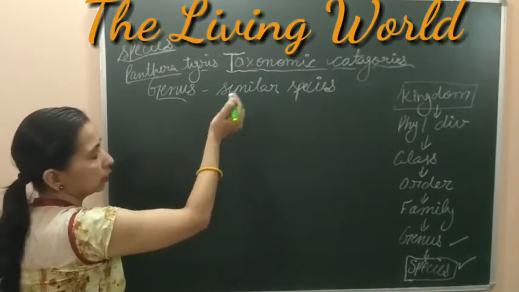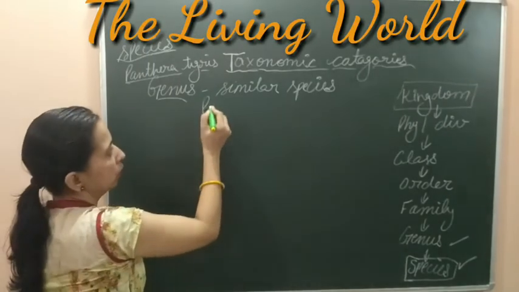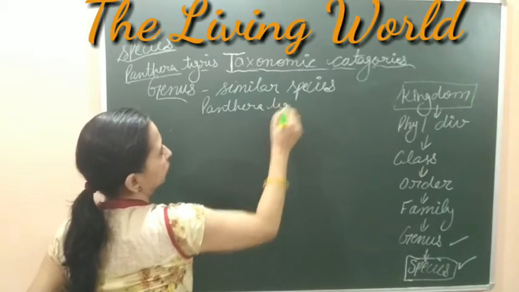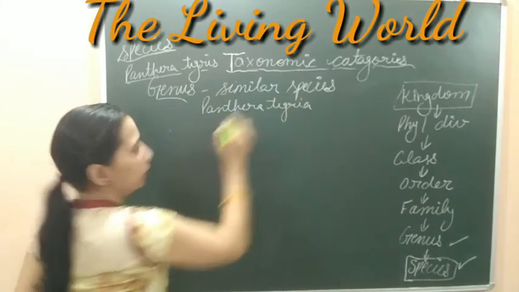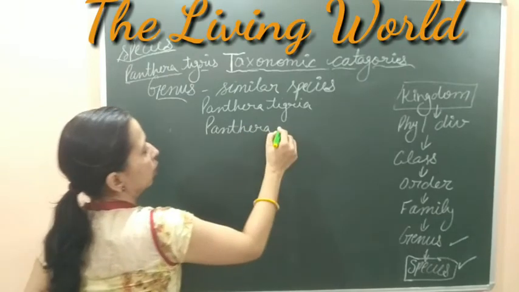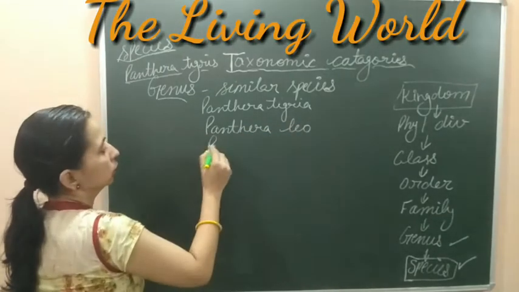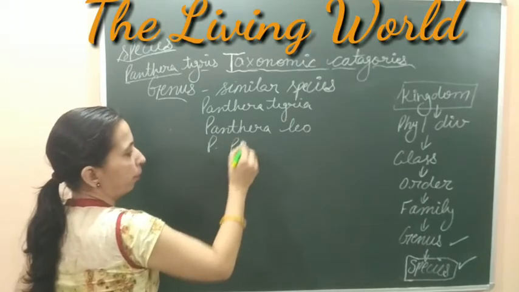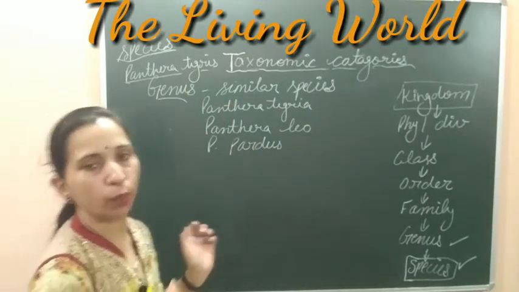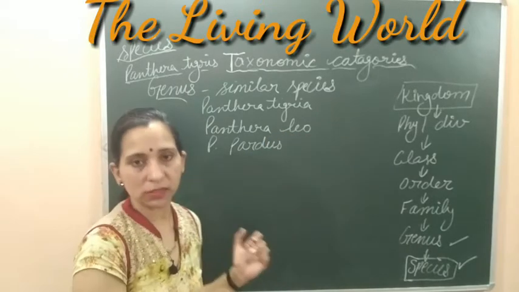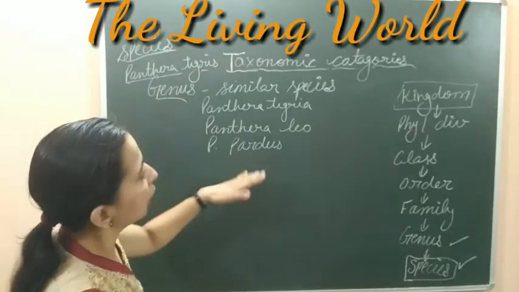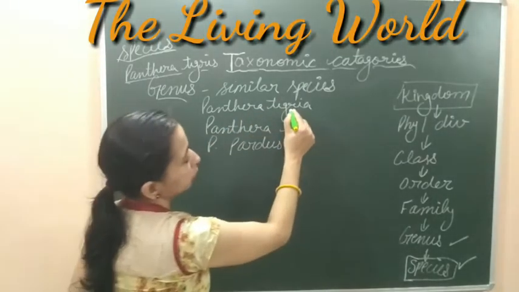Take an example: Panthera tigris, then one more, Panthera leo, and Panthera pardus. Panthera tigris is the scientific name of the tiger. Panthera leo is the lion and Panthera pardus is the leopard. So all these are different species.